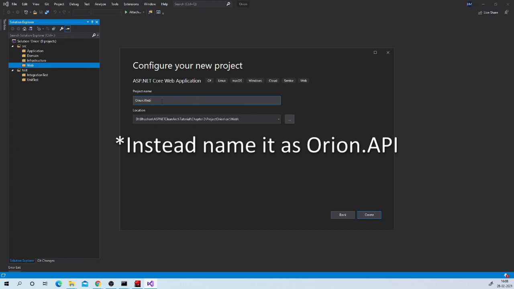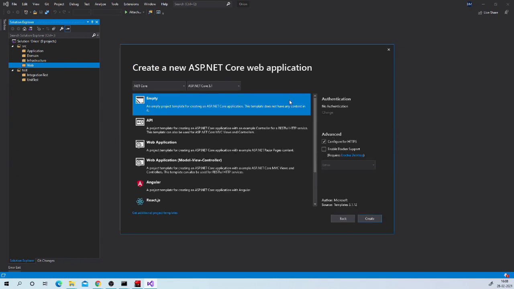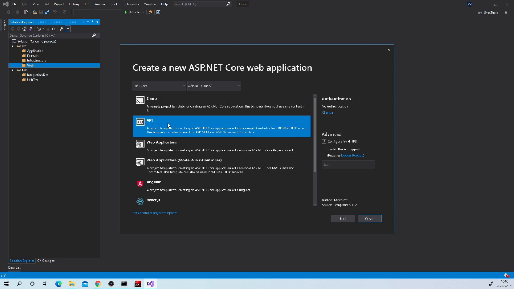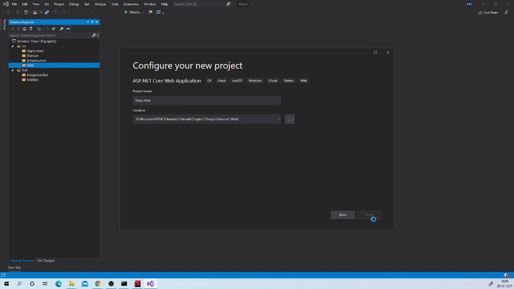I am naming it orion.web. Let us select API template. Also make sure that you are using ASP.NET Core 5.0. Keep these options selected. Hit create.